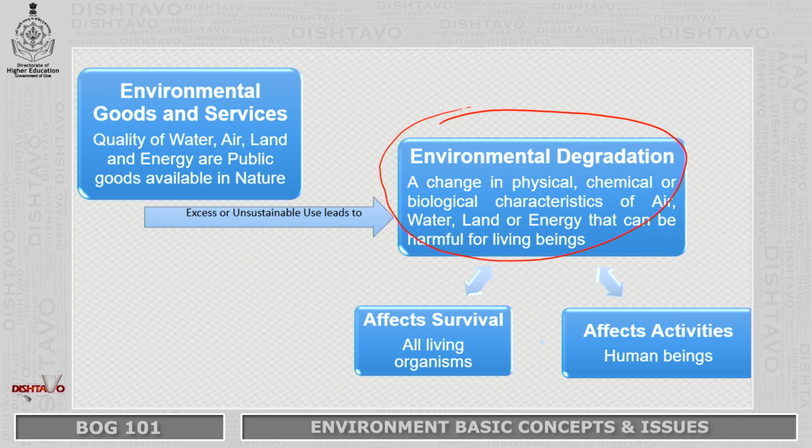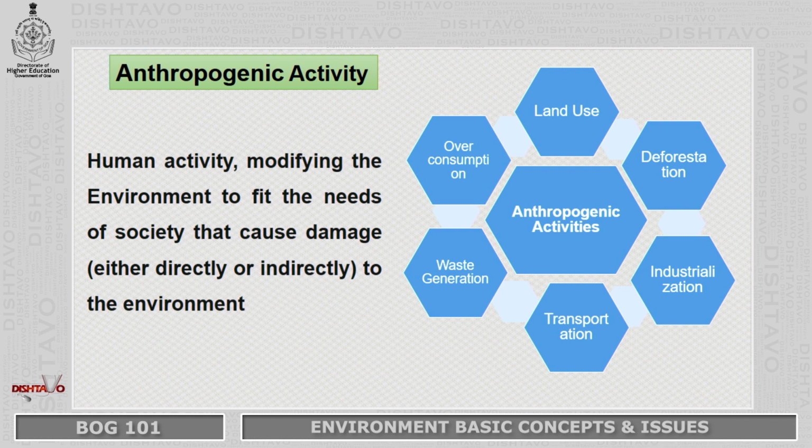And how is it degraded? What is degradation? It is a change that is happening, a change in the physical, chemical or biological characteristics of either water, land, or energy, and this change is harmful for all living beings. That's why we call it environmental degradation. It affects our survival, the survival of all living beings, and it also affects our activities, how we are going to live, how we are going to survive, and whatever we do, especially human activities.